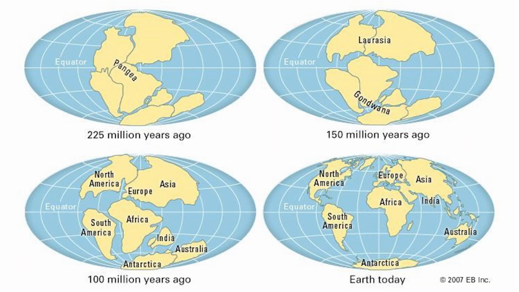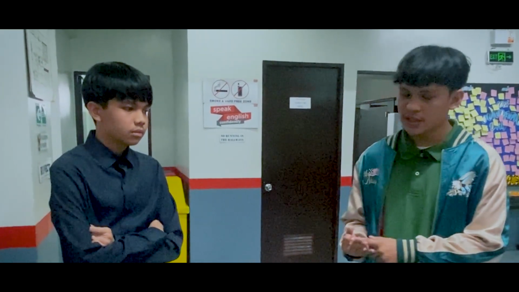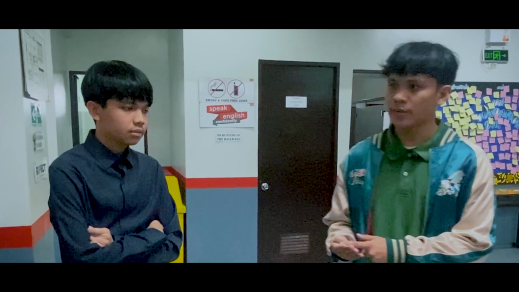This theory was a precursor to the modern understanding of plate tectonics, which explains how the Earth's lithosphere is divided into several large and small plates that move and interact. There is a lot of evidence that supports this theory, and those are jigsaw fit, fossil evidence, evidence from rocks, evidence from climate change, and the evidence from magnetic polarity.